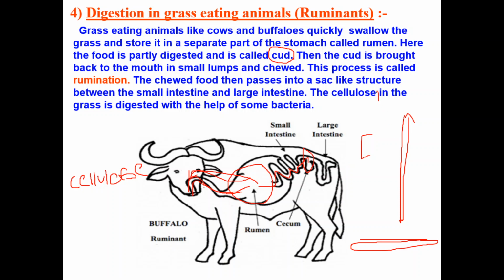Cellulose is a sugar. Just like our glucose, cellulose is also a sugar. So cellulose is present in the grass. In the cecum, the bacteria present produce an enzyme known as cellulase. This cellulase will act on the cellulose and break down the sugars.